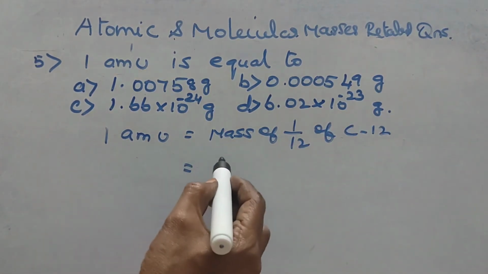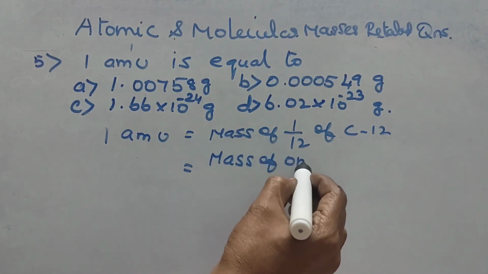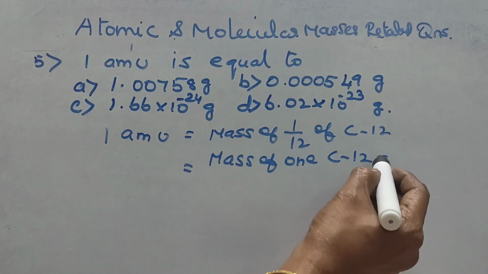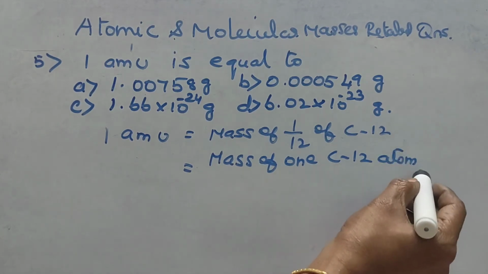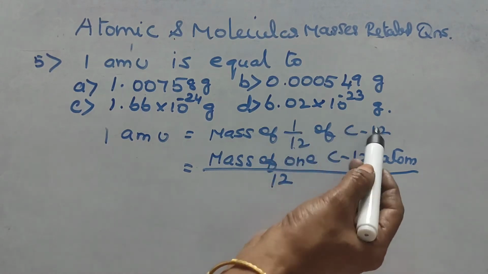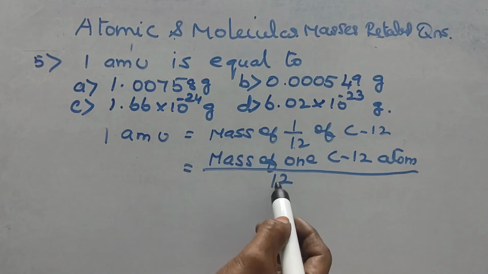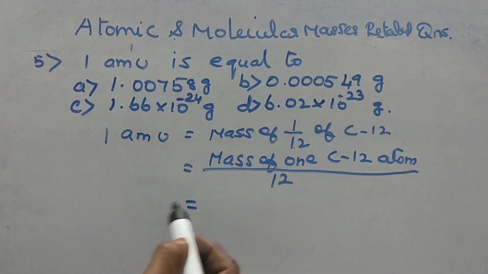So that is equal to mass of 1 carbon 12 atom divided by 12, because it is 1 by 12 of carbon 12. We have already known the mass of 1 carbon atom.